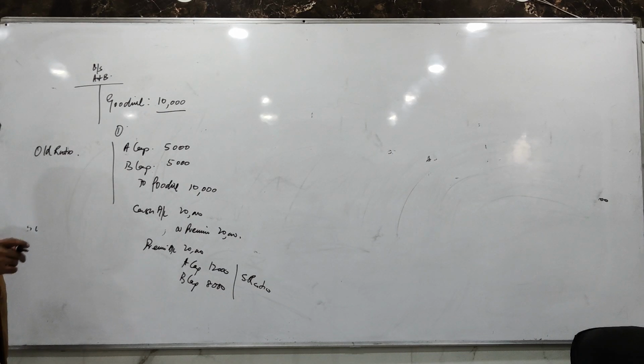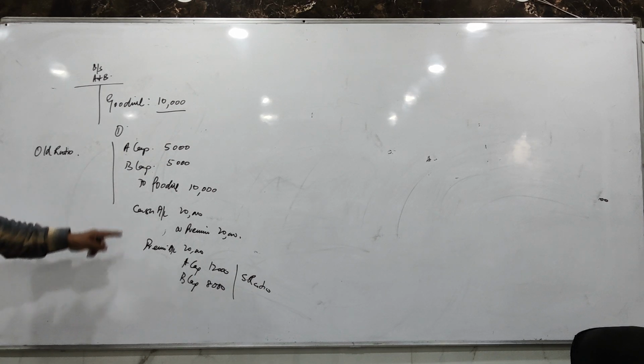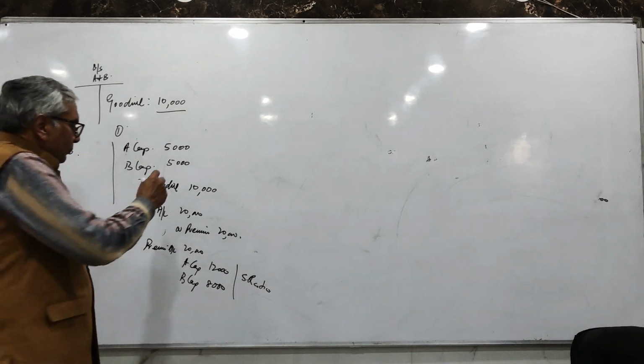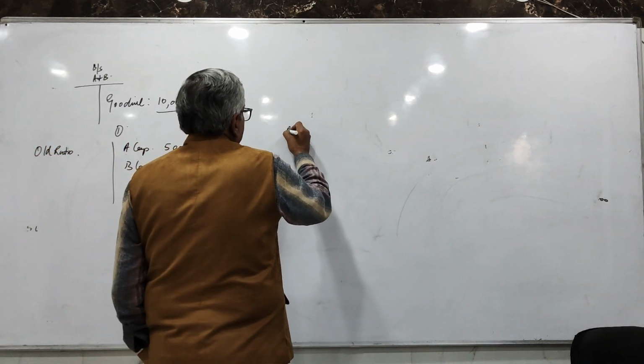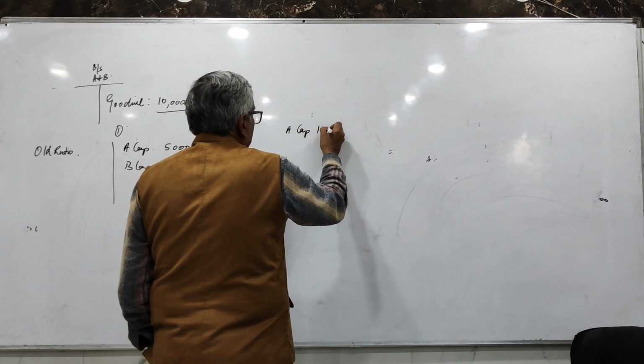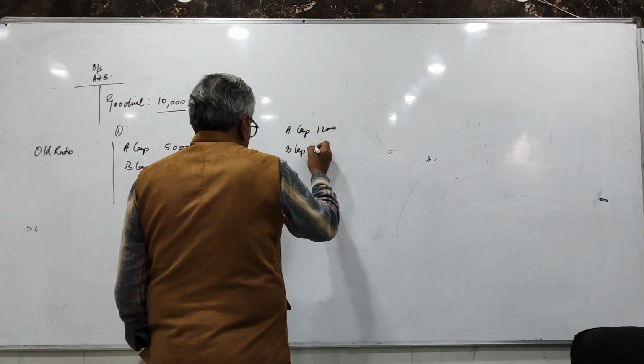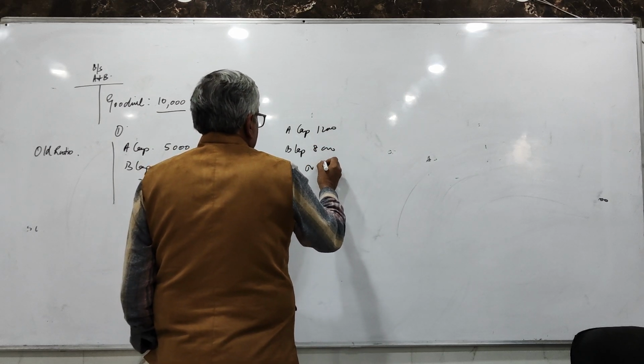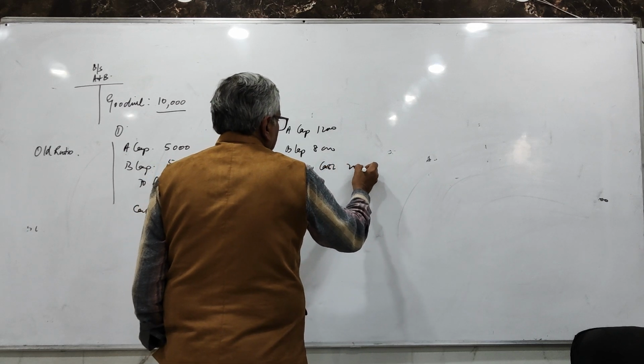How is the question framed? When C is admitted into the partnership, goodwill is already appearing in the books at rupees 10,000 and the new partner brings in cash for his premium. These would be the entries. Now, if the question says this premium brought in by the new partner is withdrawn by the old partners, these entries will remain the same. The additional entry would be A's capital account debit 12,000, B's capital account debit 8,000 to cash 20,000.